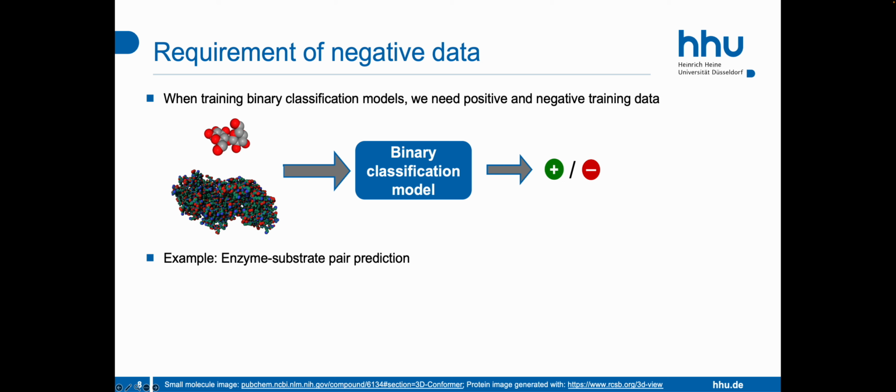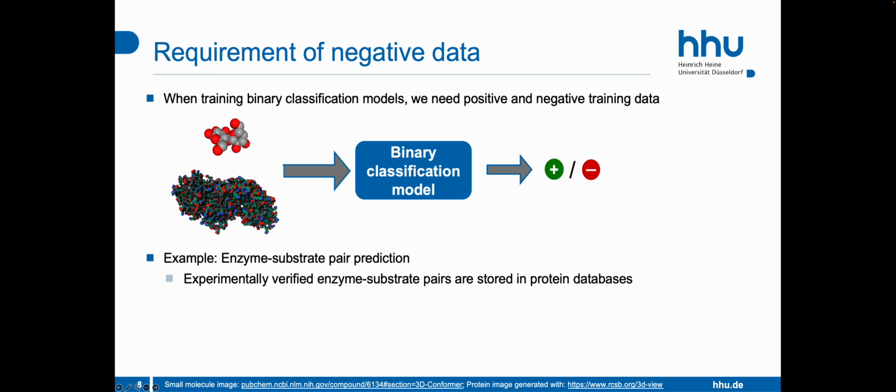We could achieve a model that predicts substrates for enzymes by building a model that takes an enzyme and a small molecule as its input and predicts whether the small molecule is a substrate for the enzyme or not. So we have a binary classification task. To train such a model, we would go to protein databases, search for experimentally validated enzyme substrate pairs, and we would be able to find many thousands of such pairs.